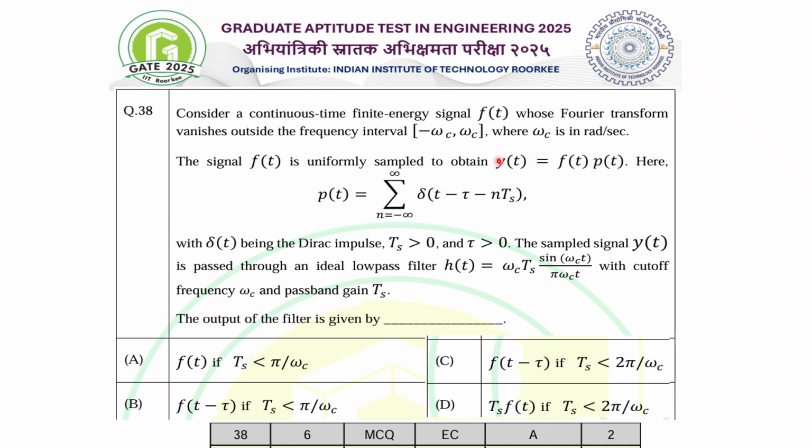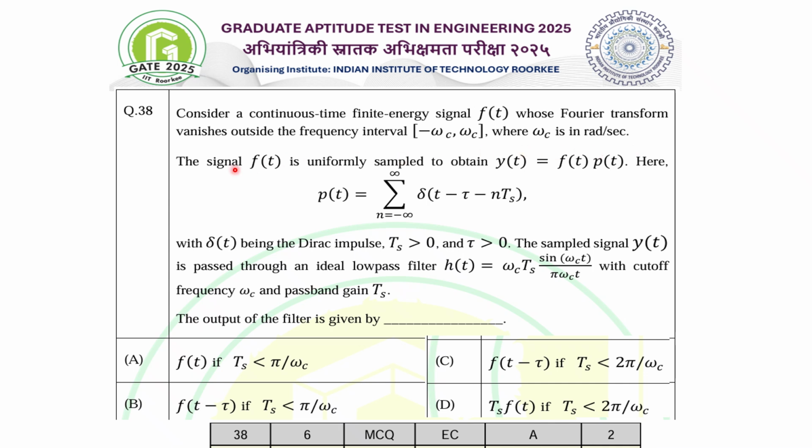So there is f(t), the message signal, which is going to be sampled. It has been given that f(t) has the bandwidth, that is the frequency range, only from minus omega c to omega c. Outside omega c it vanishes, so the bandwidth is very clear: omega c is the bandwidth.